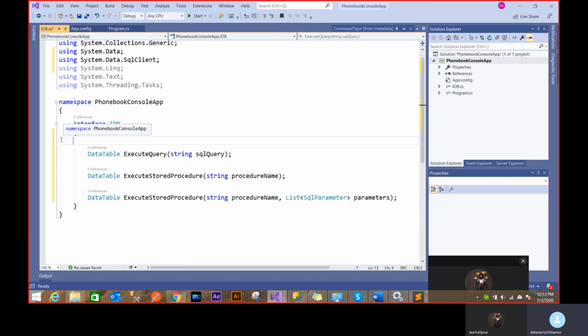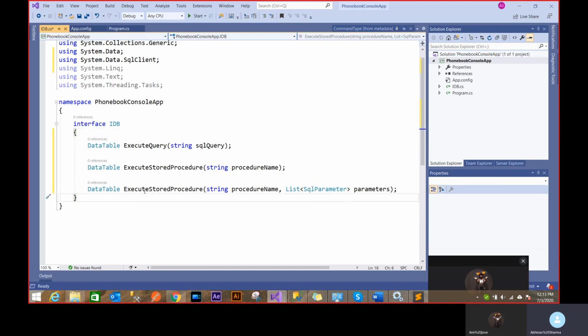No need to return the connection key. So my interface was basically with the thought that anybody can execute a SQL query, anybody can execute a stored procedure, anybody can execute a stored procedure with some parameters. So that's the skeleton. That's what my thought is. Now I have to implement the skeleton somewhere.